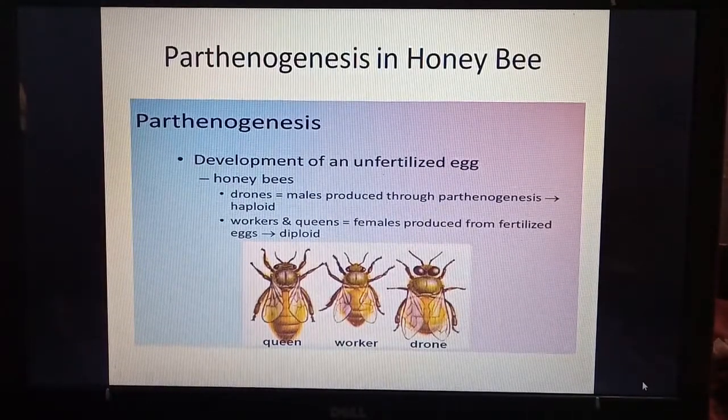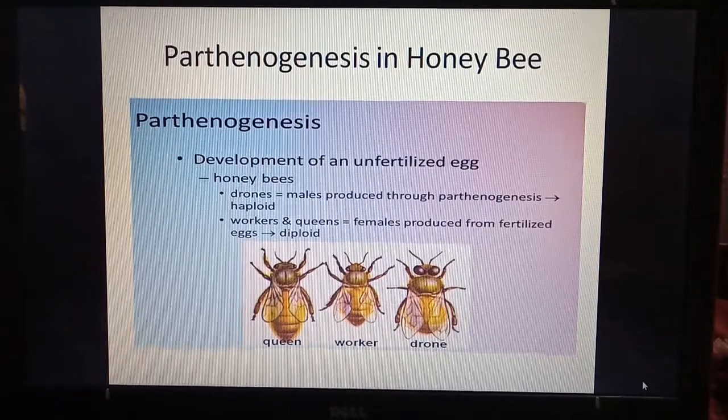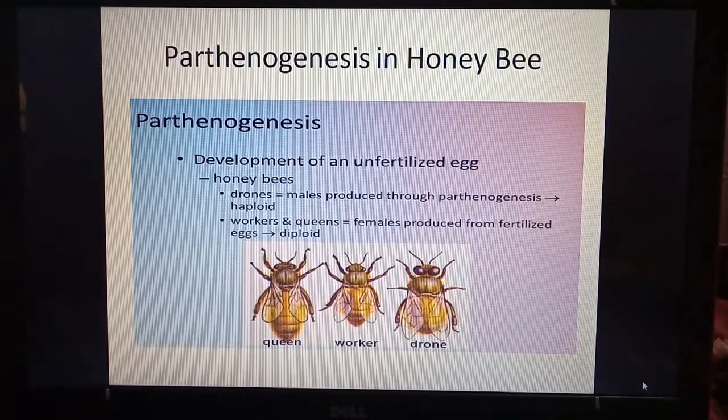Parthenogenesis in honeybee. So, development of an unfertilized egg. In honeybee, we know that there are three types of organisms: queen, worker and drone. Drones are males and they are produced by parthenogenesis, or without fertilization. They are haploid. While workers and queens are produced from fertilized eggs and they are diploid. So we must remember that drones are produced by parthenogenesis.